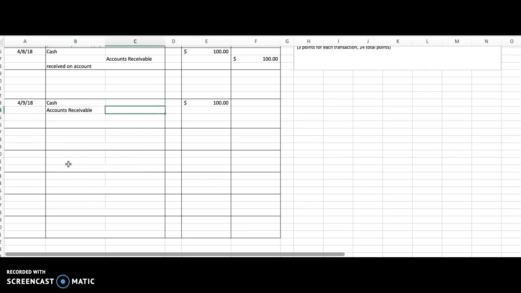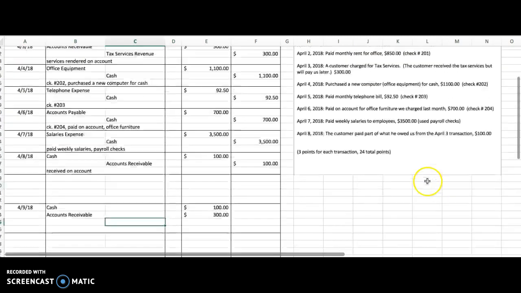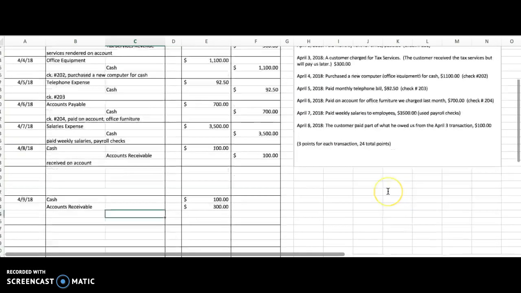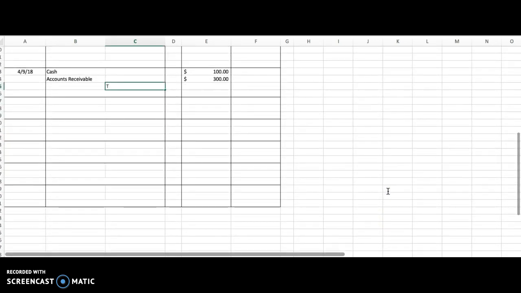Accounts receivable is also an asset. It goes up because somebody owes us, this customer owes us more money. He owes us $300. The credit is to, what was the name of our account? Tax Services Revenue. How much revenue do we get?